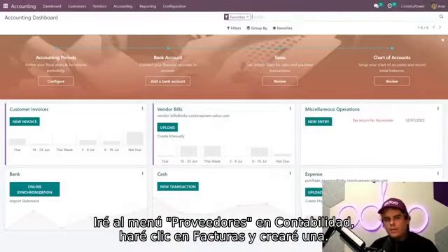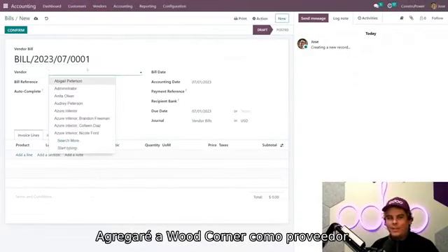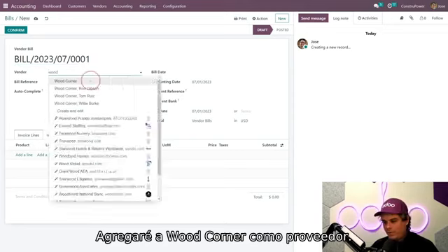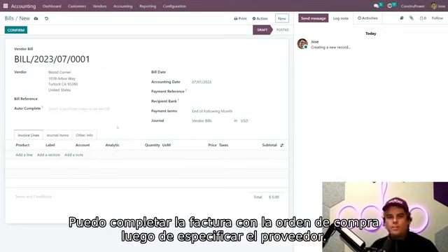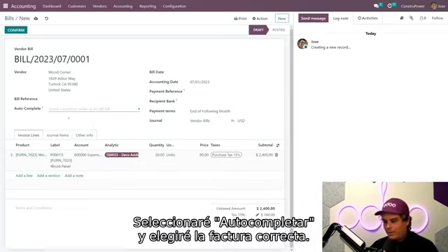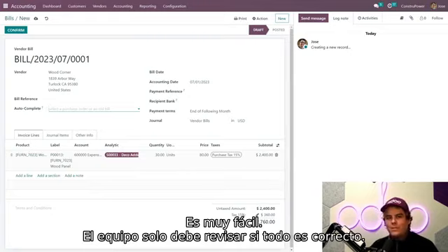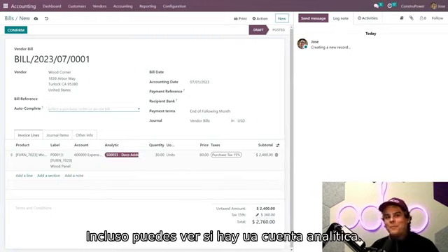All right, so inside of the accounting application, I'm going to go over here to the vendors menu, click on bills, and let's create a new bill. In our case, we're also going to add Wood Corner as the vendor. Now, since I specified the vendor, I can autocomplete the bill by choosing the correct purchase order. So we're going to select autocomplete and select the right bill. This is really simple, and the team just has to check if everything is correct. We can even see the analytic account was added as well.